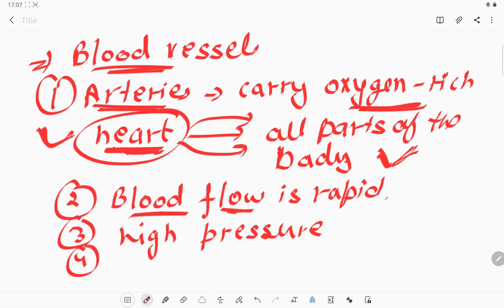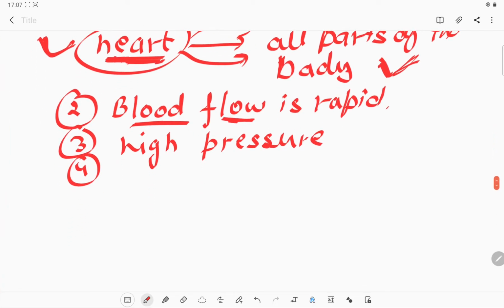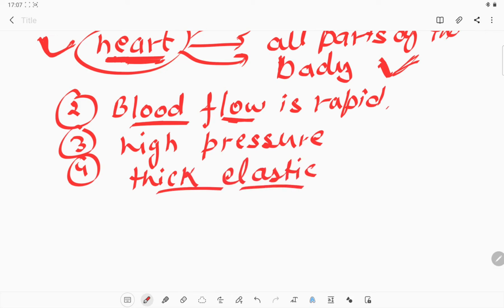Okay, as well as because of this high blood pressure, to maintain it, the walls are quite thick and elastic in nature. Okay, they are thick and elastic, they can be easily stretched a little bit, and they are thick walled.